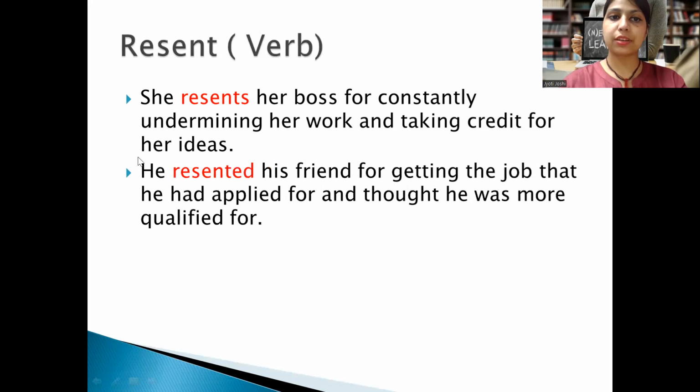Now another example is he resented. I told you it's a verb, it means its ed form is also there. Okay, he resented his friend for getting a job that he had applied for and thought he was more qualified. So he had a kind of negative attitude towards his friend because he thought he is the only eligible candidate for the job, but it was not the case. So his resentment, his anger, he resents, or he resented his friend because he was not happy with the decision that just happened with him. So it's a verb here.